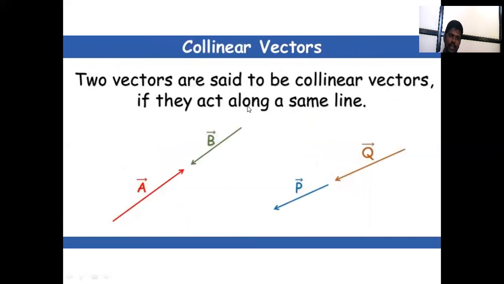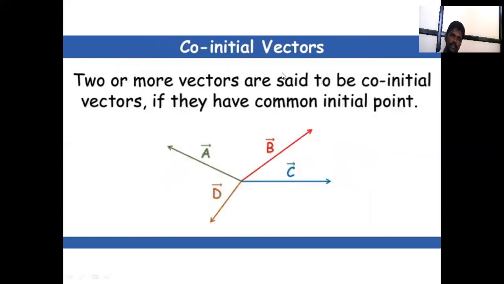Next one is collinear vector. Two vectors are said to be collinear vectors if they act along the same line. When two vectors are in the same line, that is a collinear vector.